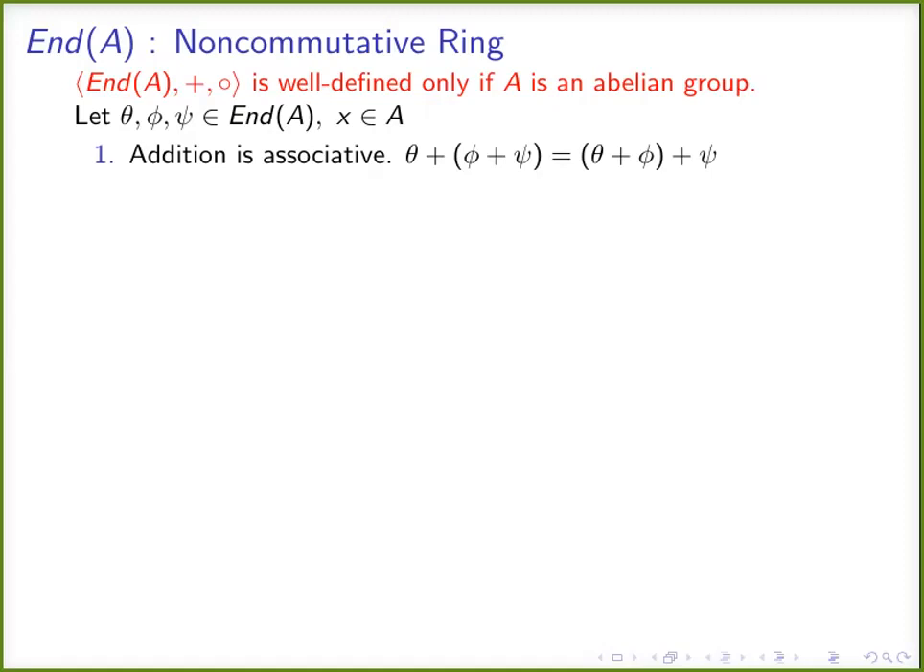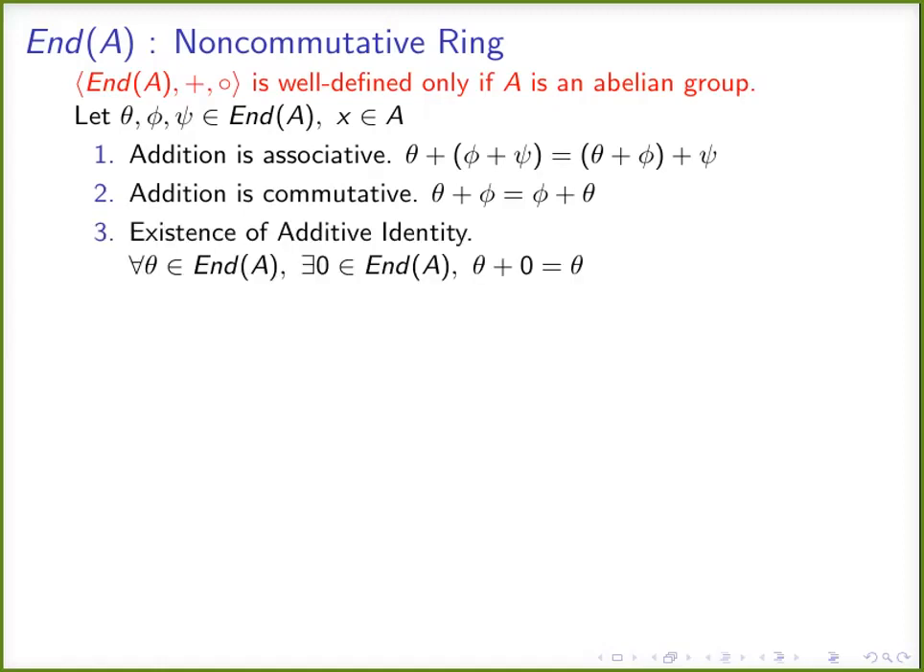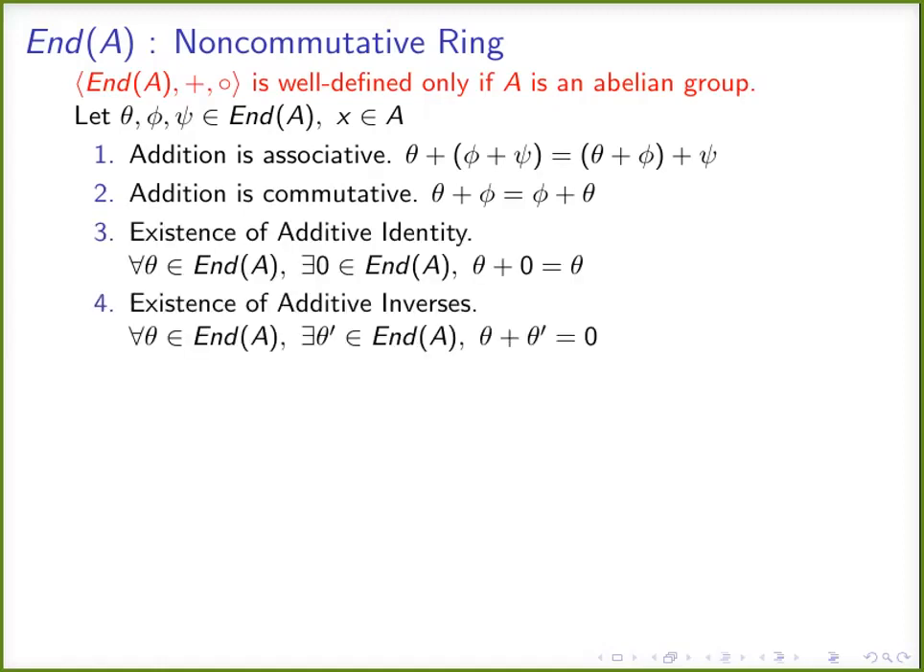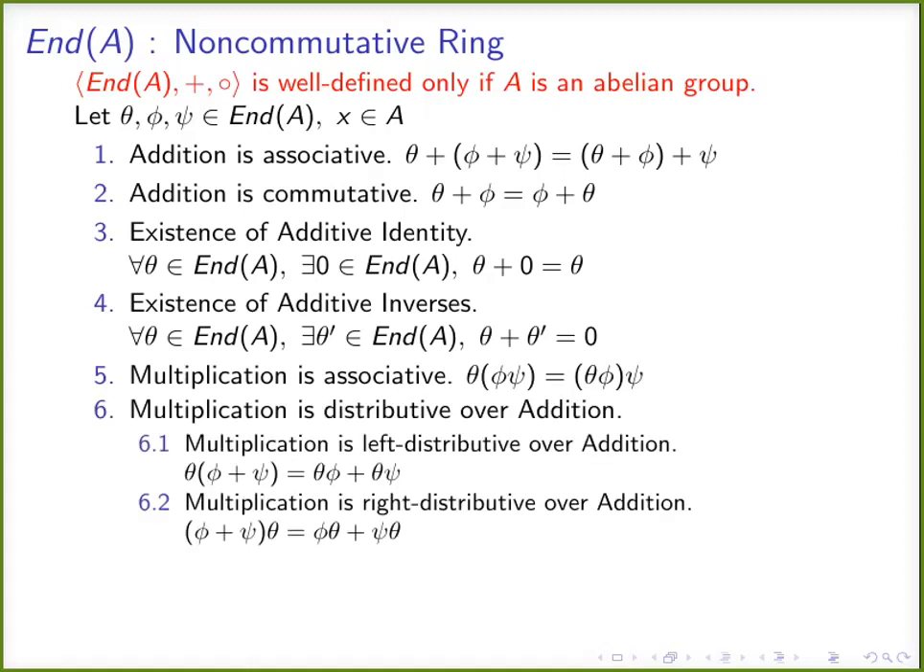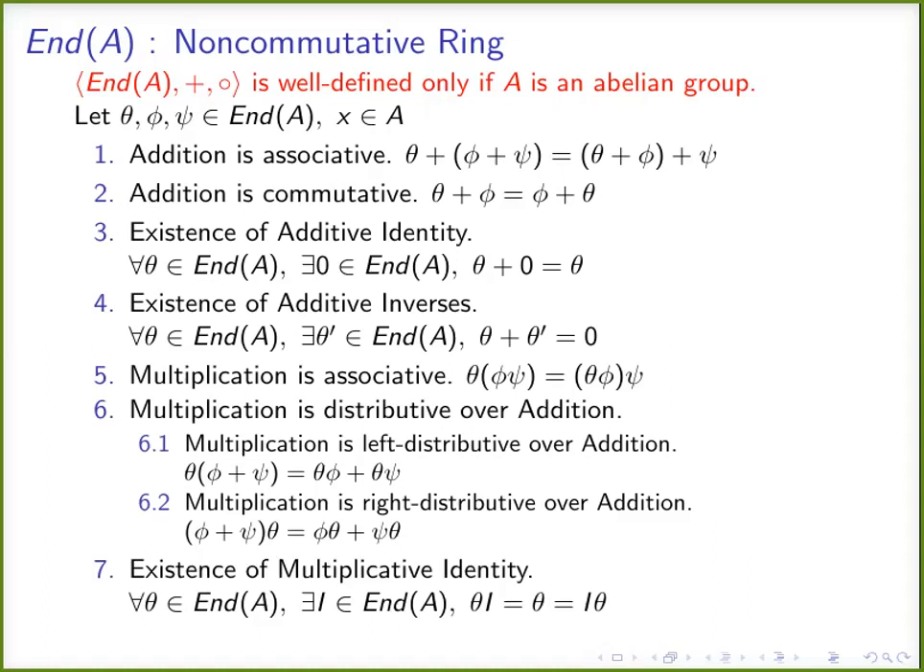That is, addition is associative, addition is commutative. There exists an additive identity for each endomorphism. There exists an additive inverse. Multiplication is associative. Multiplication is distributive over addition. There exists a multiplicative identity, but multiplication is not commutative.